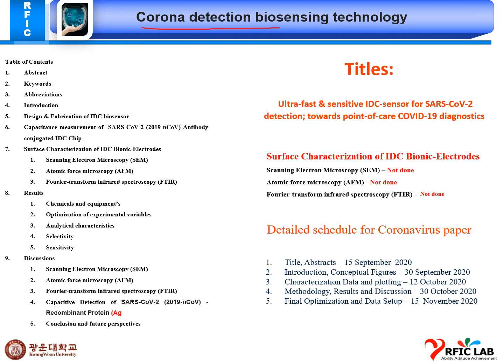Our biosensing technology and all the schematic for this paper: abstract, keywords, abbreviation, introduction, which is an important part, design and fabrication of IDC sensor, capacitance measurement of SARS-CoV-2 antibody conjugated biochip.